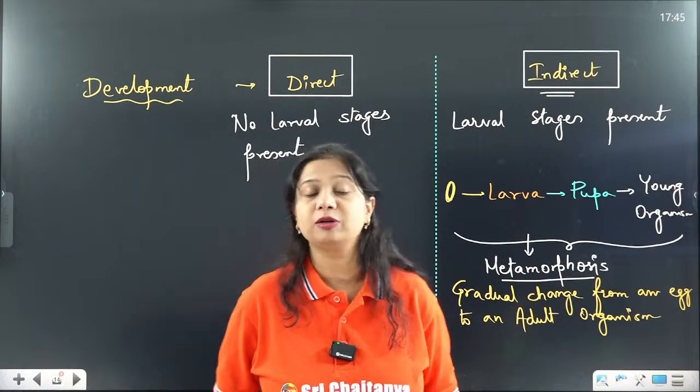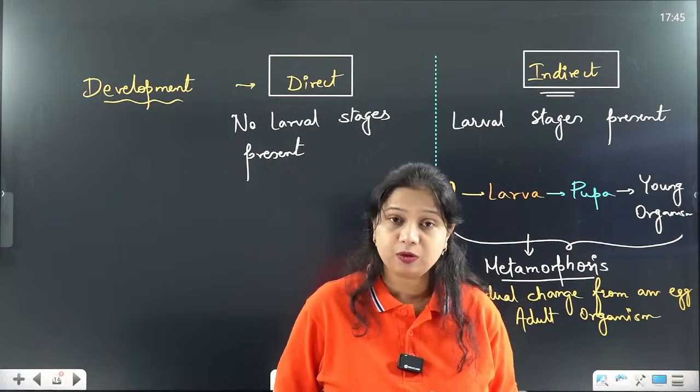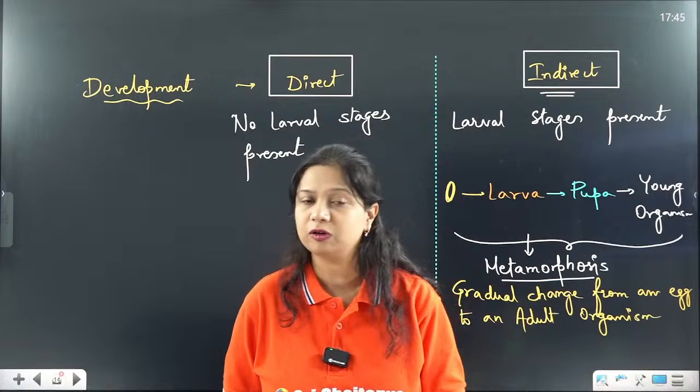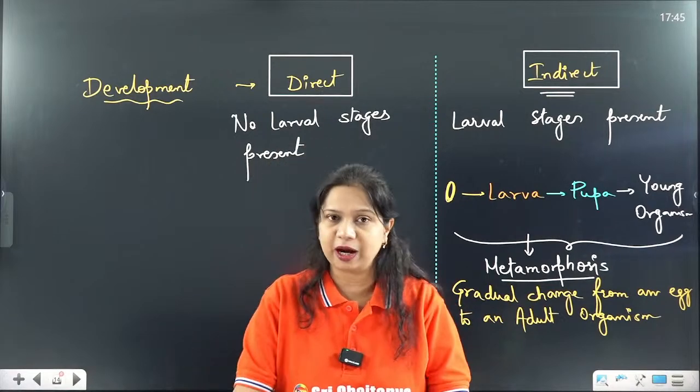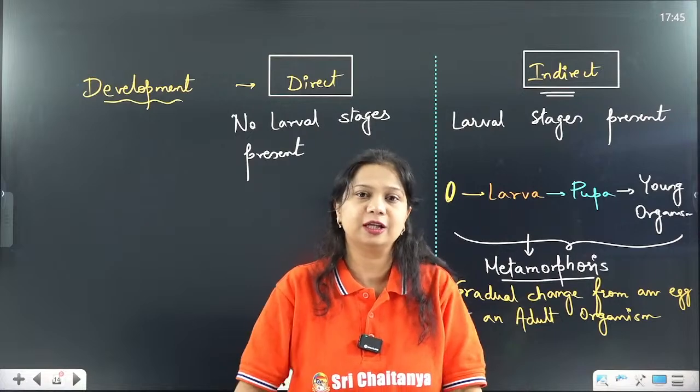So, read about today's classes. We have discussed about the different types of heart and circulatory system. We have discussed about the different patterns of the nervous system present in chordate and non-chordate, and the reproductive pattern. We will be discussing tomorrow about the metamorphosis and many other topics.